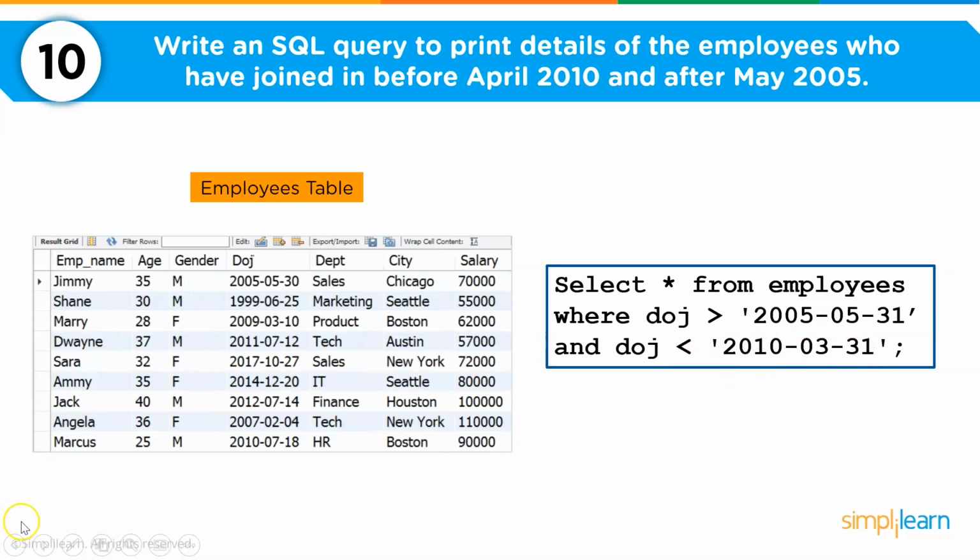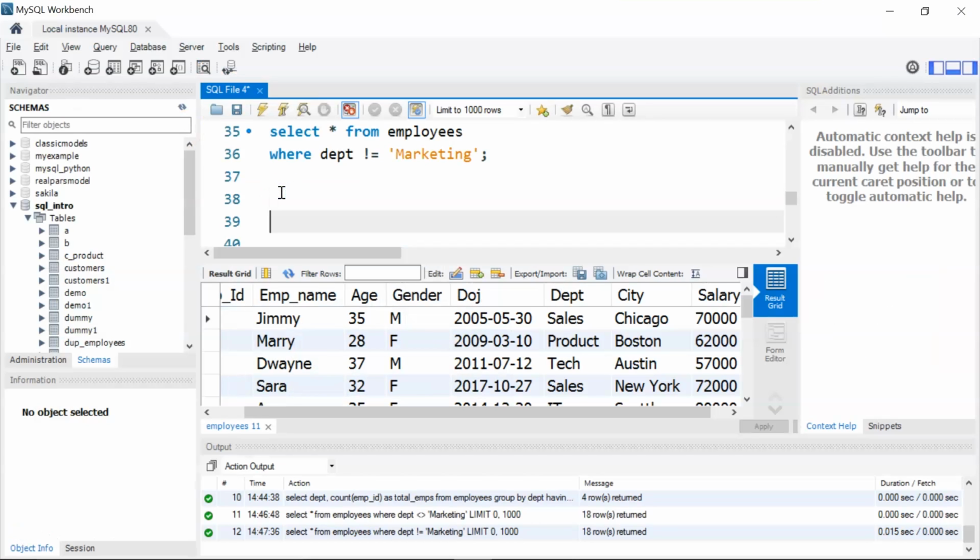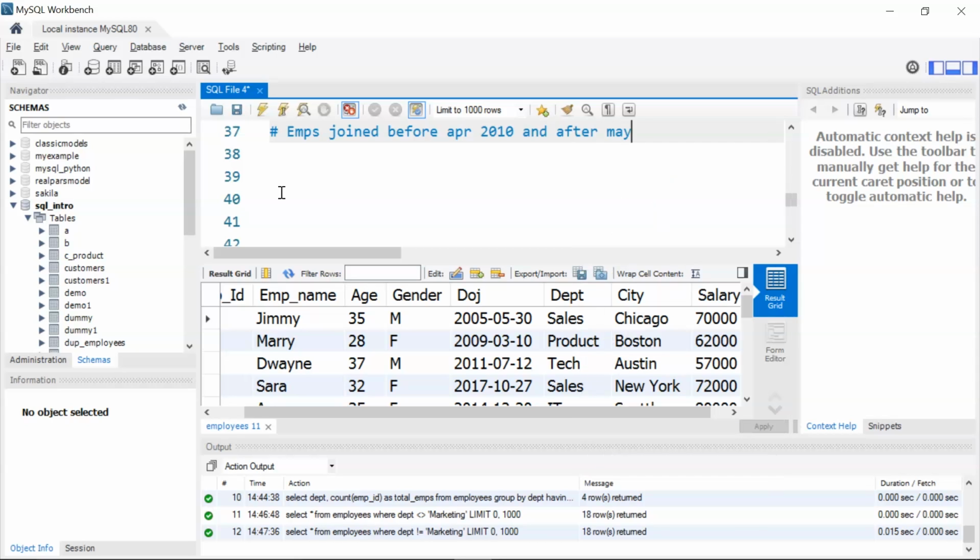Let's do this. I'll give a comment here. We'll write employees joined before April 2010 and after May 2005.